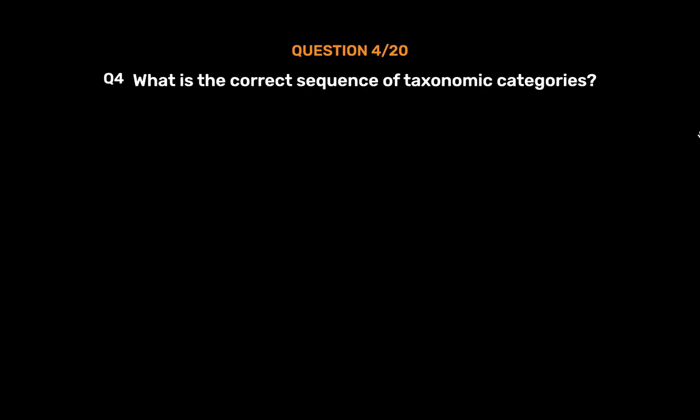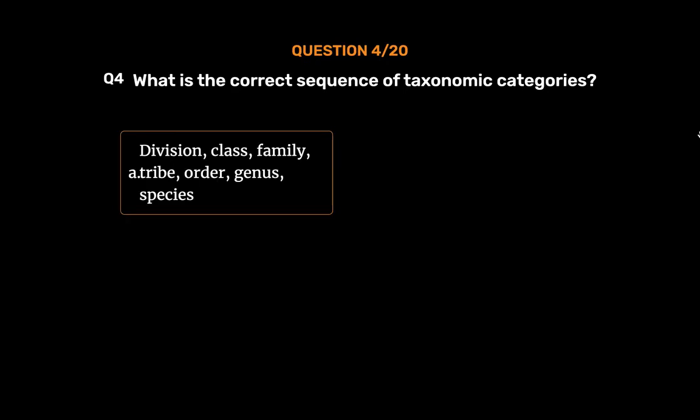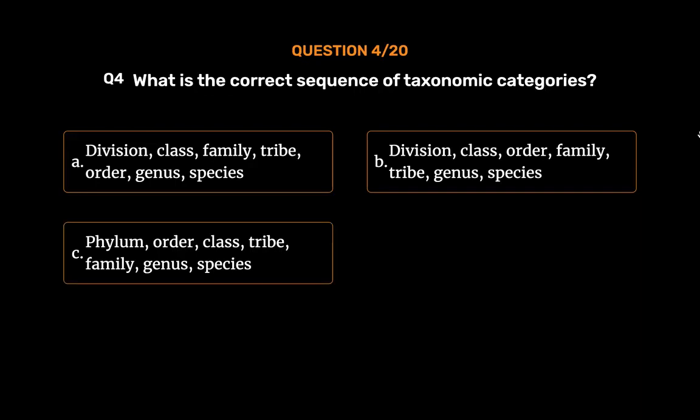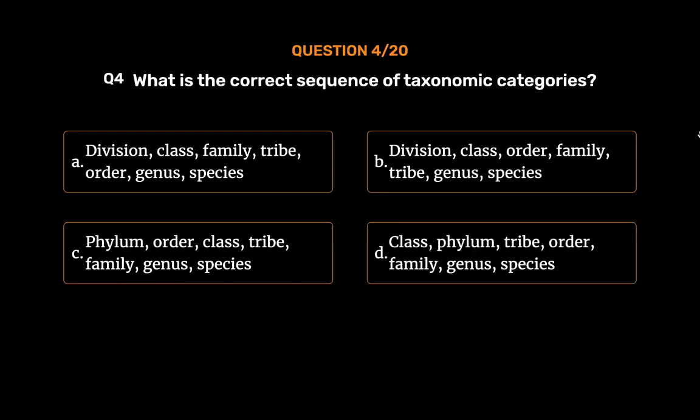Question number 4. What is the correct sequence of taxonomic categories? Option A. Division, class, family, tribe, order, genus, species. Option B. Division, class, order, family, tribe, genus, species. Option C. Phylum, order, class, tribe, family, genus, species. Option D. Class, phylum, tribe, order, family, genus, species. The correct answer is Option B.